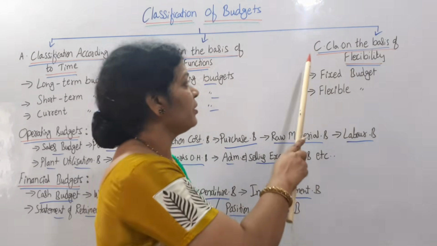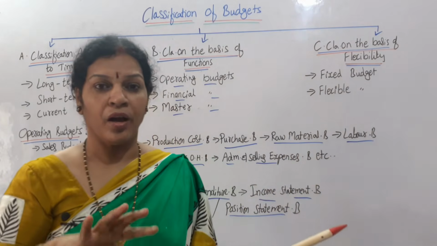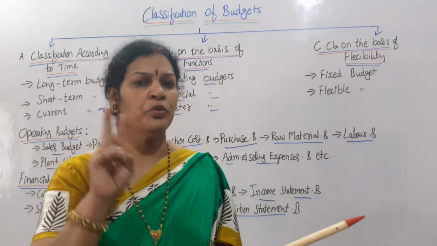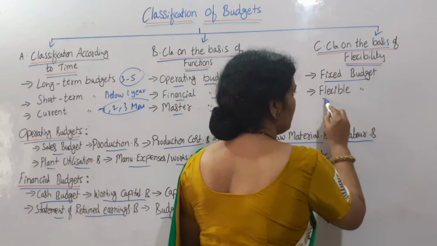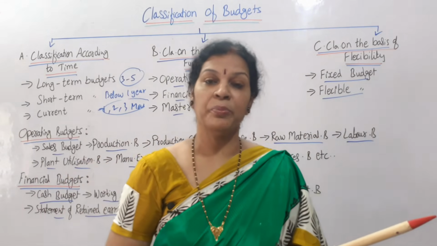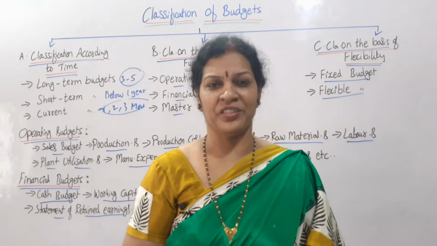Next one is classification on the basis of flexibility. How flexible is that budget? Related to flexibility, only 2 budgets we have. One is the fixed budget, second one is the flexible budget. Fixed budget: once we prepare the budget, no changes. We can't do any kind of changes. It is fixed.